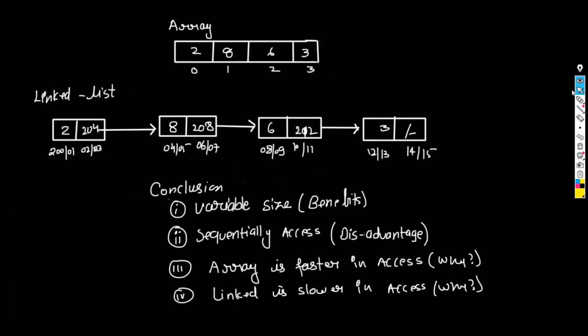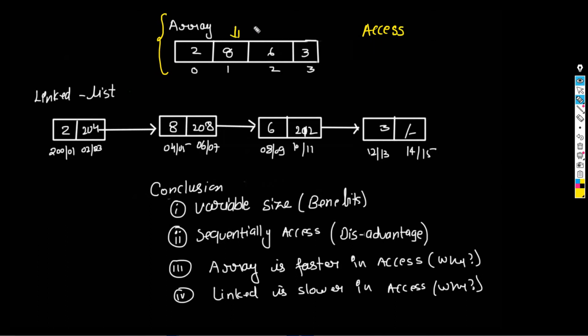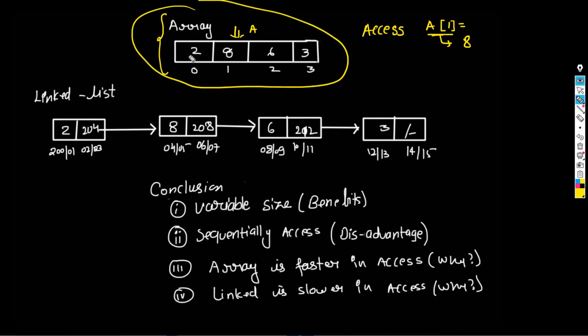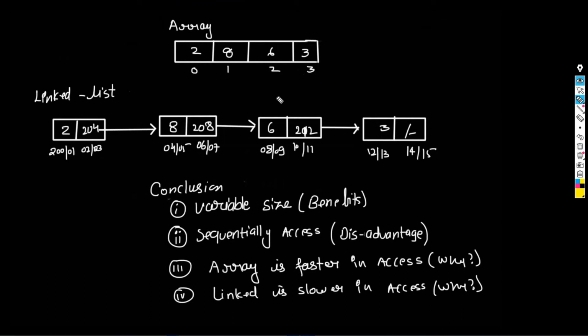Now we need to understand the linked list. Let's come to the solution. Suppose this is a representation of an array. It's very simple. If you want to access anything, let's say the name of the array is A. You just give the index, and this will return the particular element, that is 8. This representation is basically an array. Same thing, how we can represent in a linked list, we need to understand.